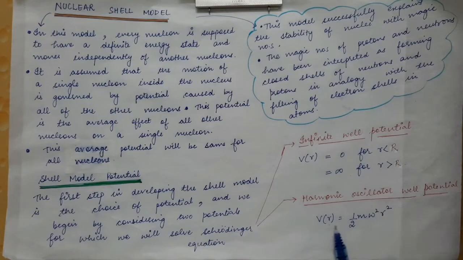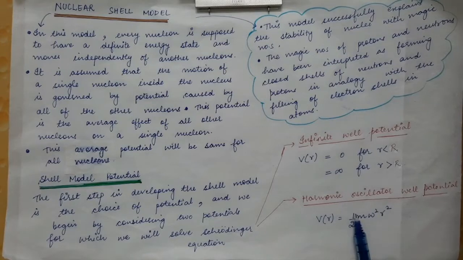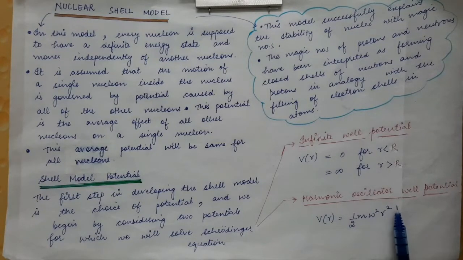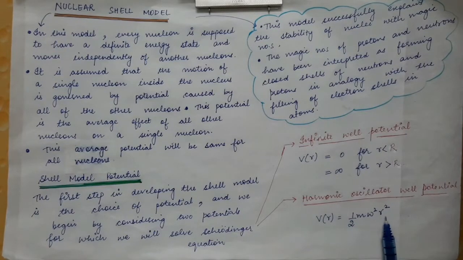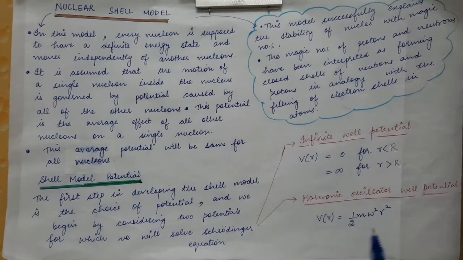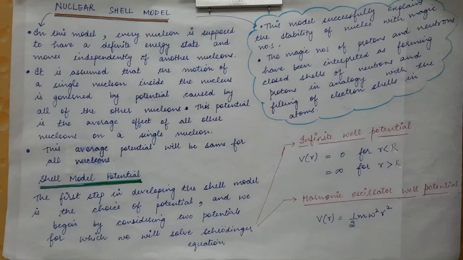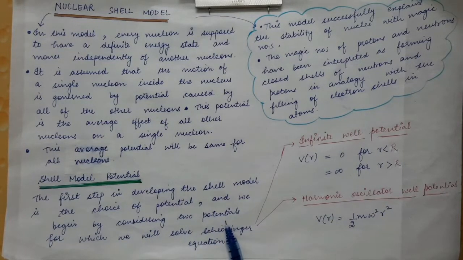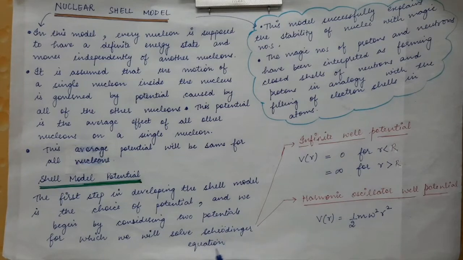The harmonic oscillator well potential is given by this expression, half m omega square r square. So at any distance from the center of the nucleus, what will be the potential? It will be given by this form. So the first step in developing the shell model is the choice of the potential. We want to see what kind of potential, and we begin by considering two potentials for which we will solve the Schrödinger equation.